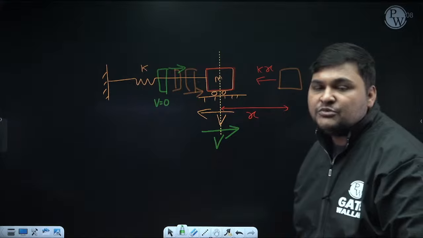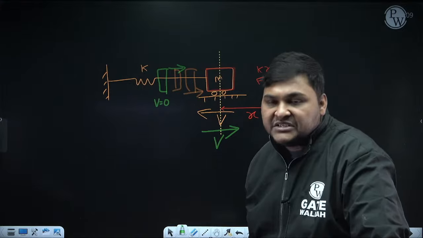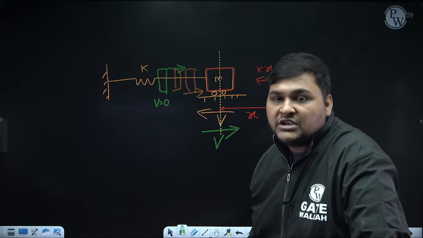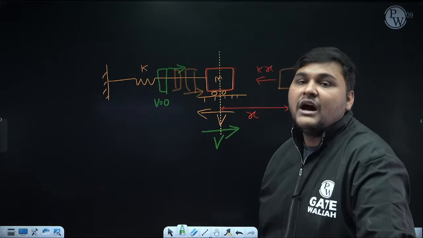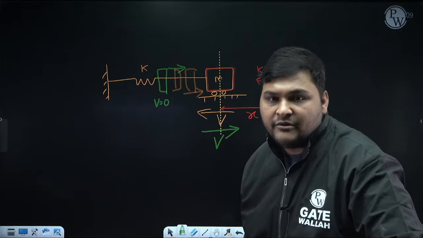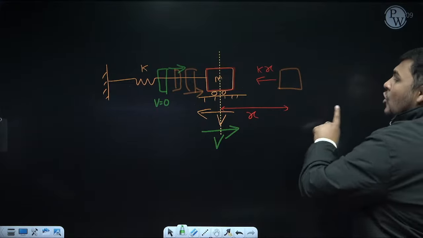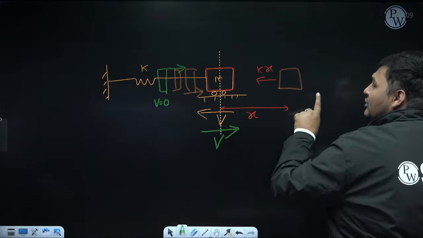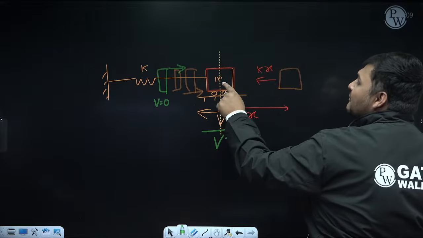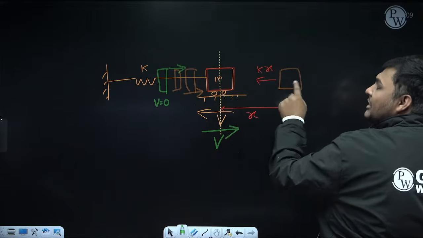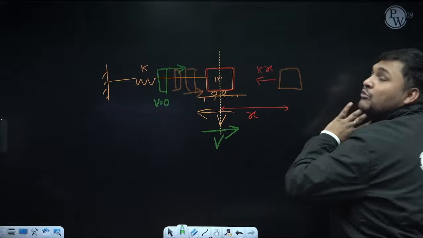This motion is known as vibration. If there is no loss in energy, this is known as undamped vibration. Second thing is, if during vibration no external force acts. Right now, whatever force I applied to disturb the body, I removed that force.